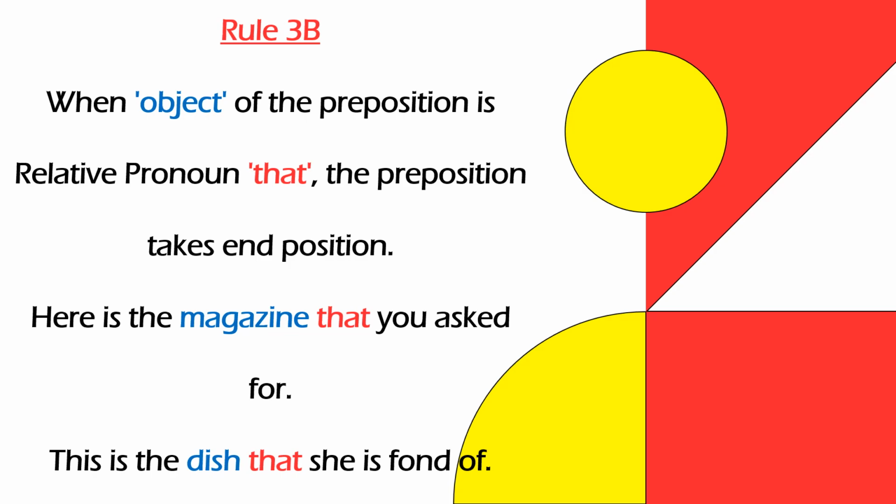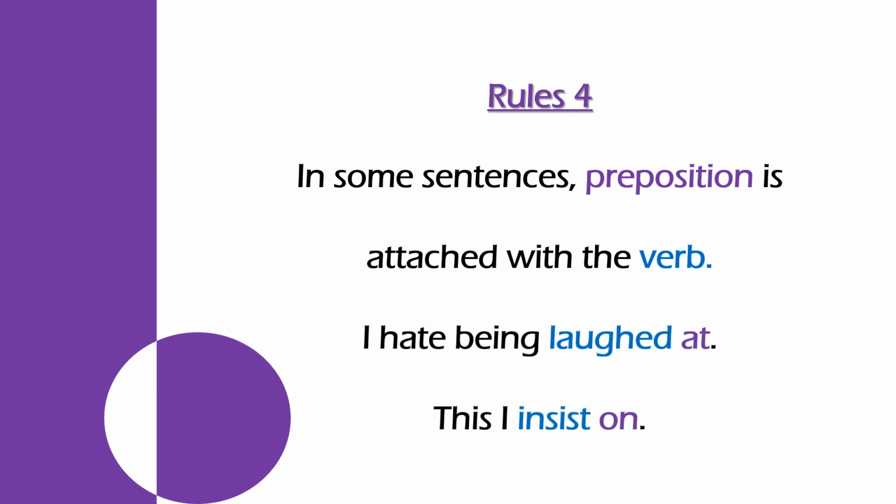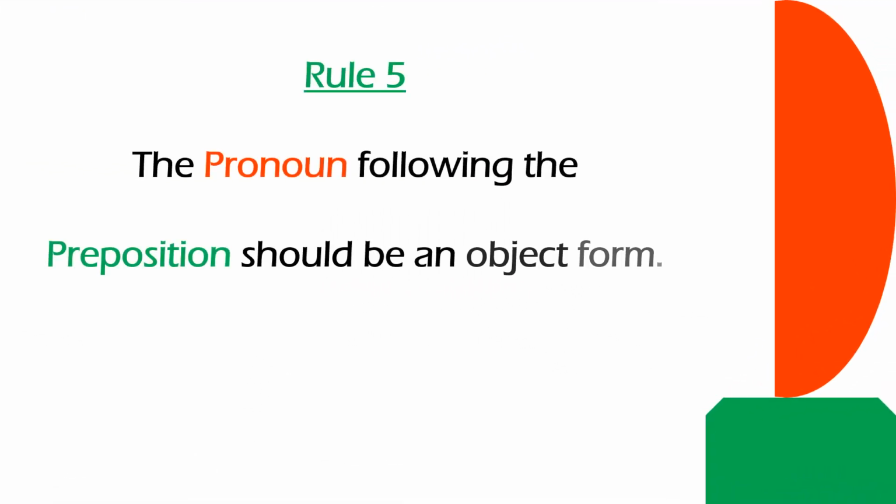In some sentences, children, a preposition is attached with a verb. These verbs take appropriate prepositions with them, children. Let us take these examples. I hate being laughed at. This I insist on. So here the verb is laughed and the preposition is at, and the second one is insist and on. Understood?